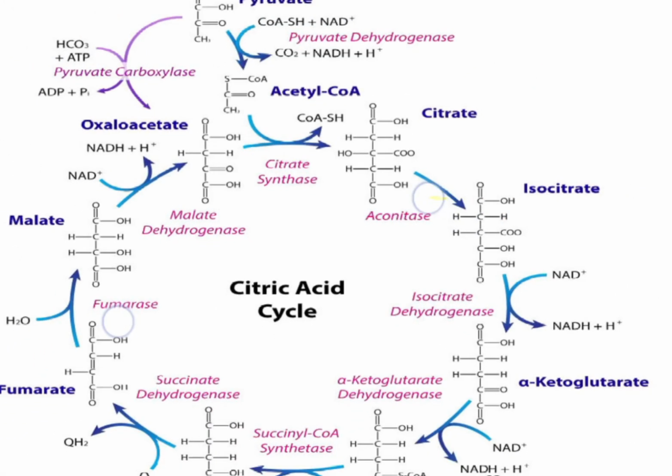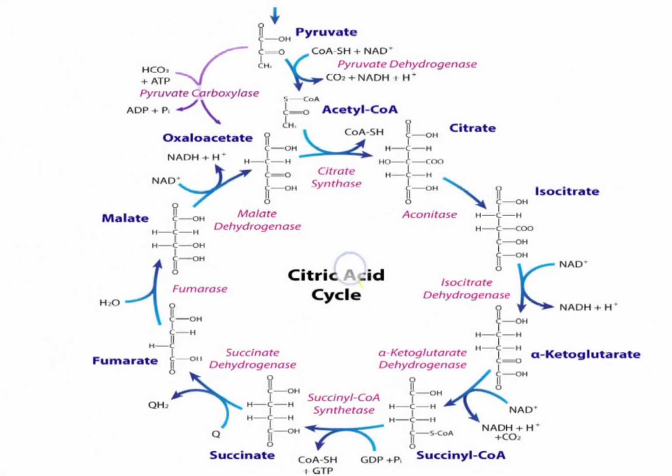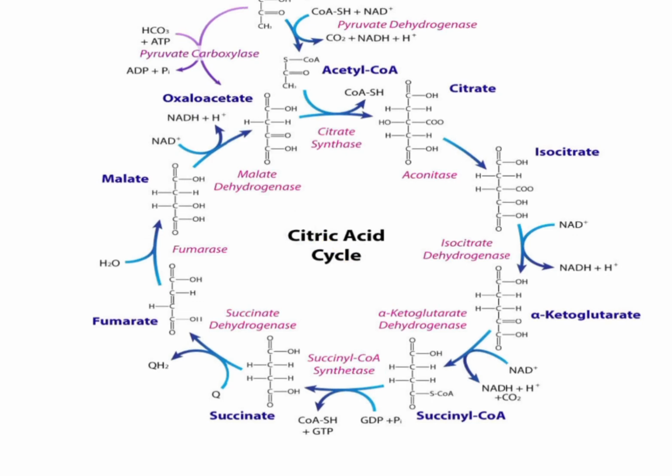So you can clearly see in this reaction, if we look at it carefully, remember I told you from the start that we had 2 molecules of pyruvate. That means as we are converting 2 molecules of pyruvate to acetyl coenzyme A, we also form 2 acetyl coenzyme A molecules. So if we have 2 acetyl coenzyme A molecules, that means we form 2 citrate molecules, and that means we form 2 isocitrate, and that means we also form 2 reduced NAD in the reaction of isocitrate to alpha ketoglutarate.